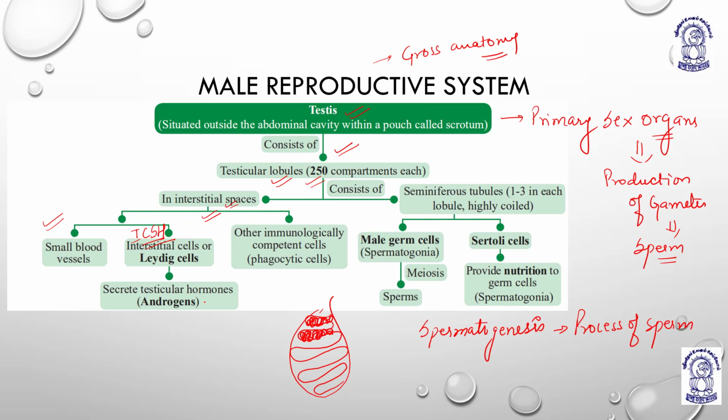The testicular hormones, that is androgens. These ICSH are secreted by a feedback mechanism generated by the anterior part of the pituitary gland. So interstitial cells or the Leydig cells help to support and maintain the blood levels of androgens.